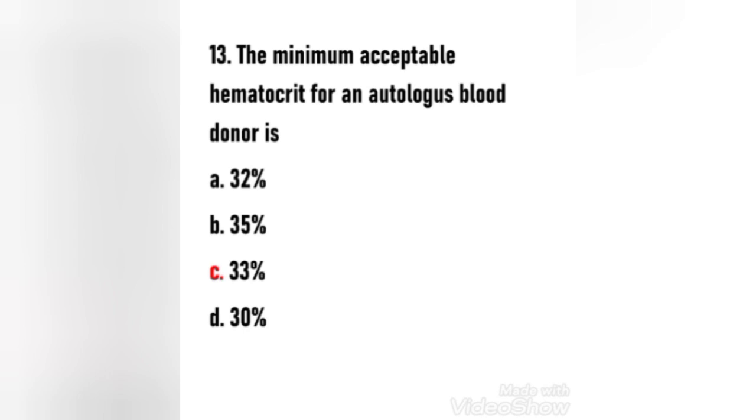Next question. The minimum acceptable hematocrit for an autologous blood donor is 32%, 35%, 33%, 30%. Here the right answer is option C. The minimum acceptable hematocrit for an autologous blood donor is 33%.